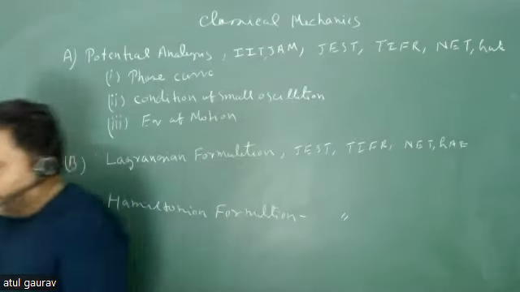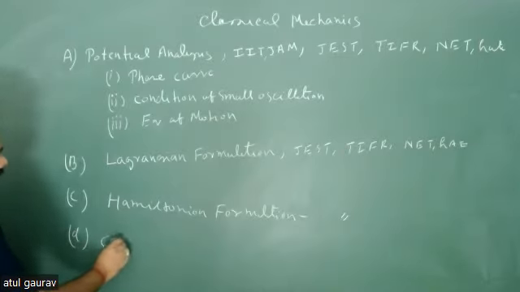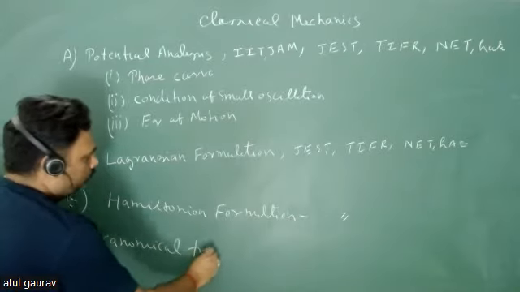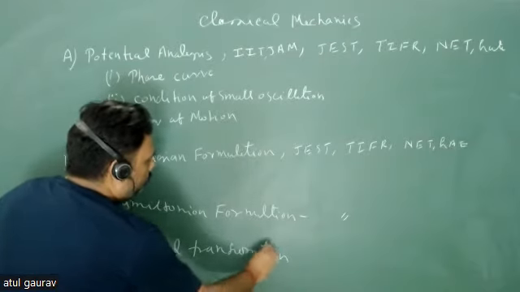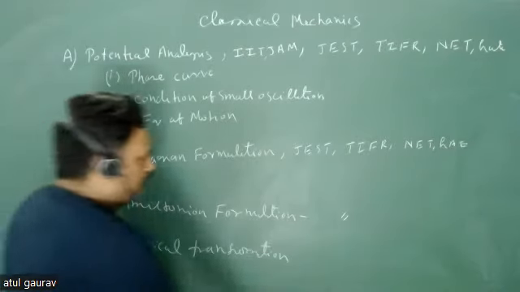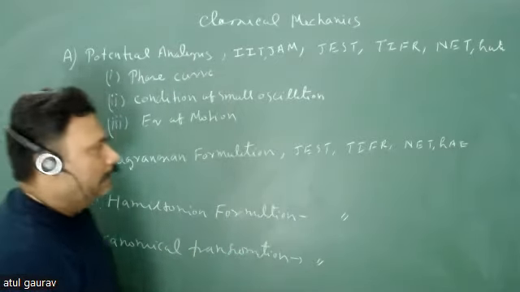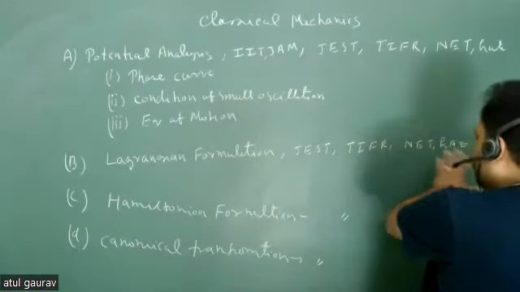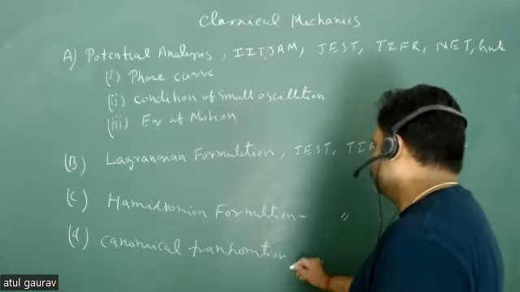Okay. And after Hamiltonian formulation, we will go for canonical transformation. This is again not in the IIT-JAM examination. This is in JEST, TIFR, NET and GATE examinations, along with canonical transformation as well as Poisson bracket.